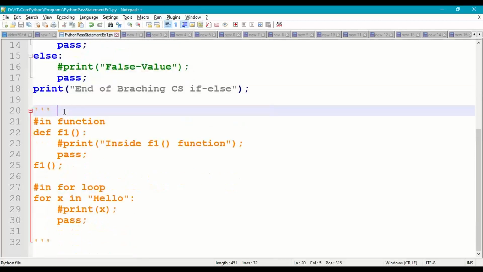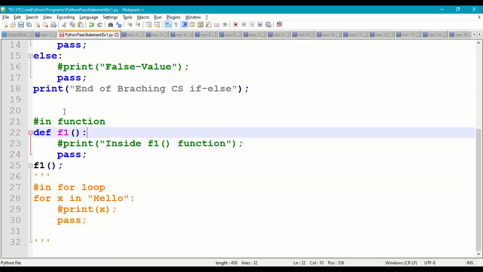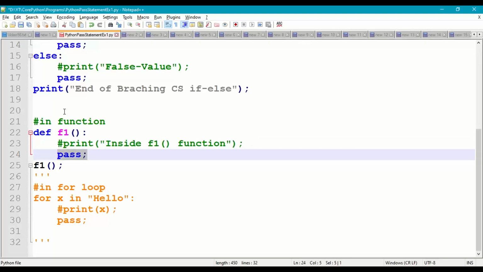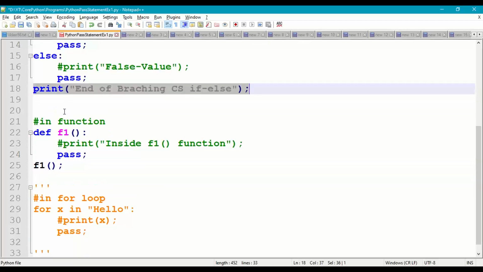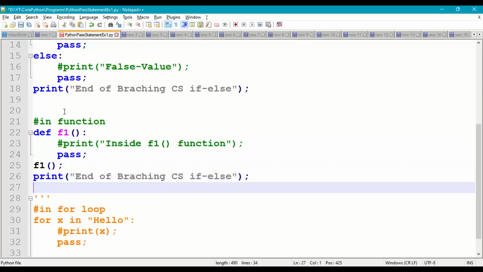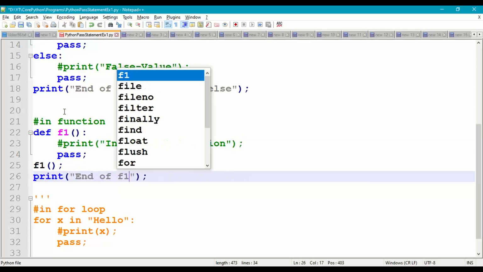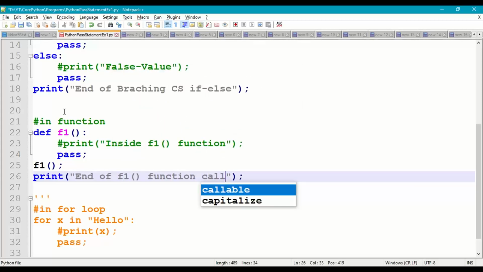Now, how is it used inside a function? So, a function without a body. I'm defining a function f1. I don't have any body here. Print inside f1 function is commented, pass. Here I'll print one message simply for our understanding: end of f1 function call.